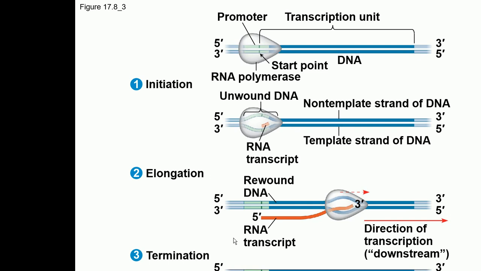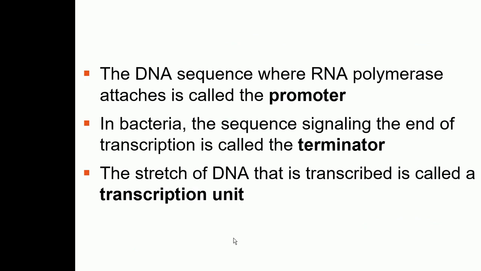So the ribosome is going to go and bind, and it's going to walk on the mRNA, and then the process of translation will start. The DNA sequence where RNA polymerase attaches is called promoter, as I just told you. In bacteria, the sequence signaling the end of transcription is called terminator. The stretch of DNA that is being transcribed is called the transcription unit.